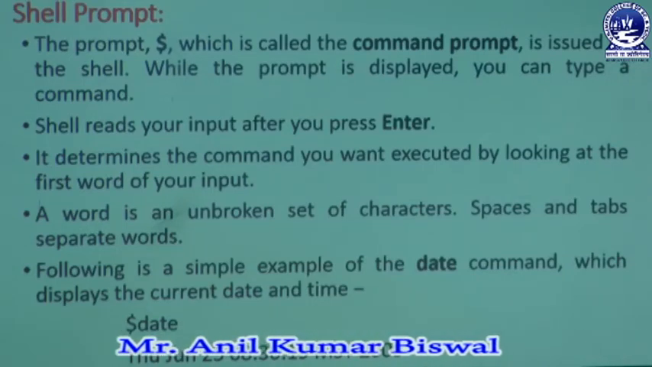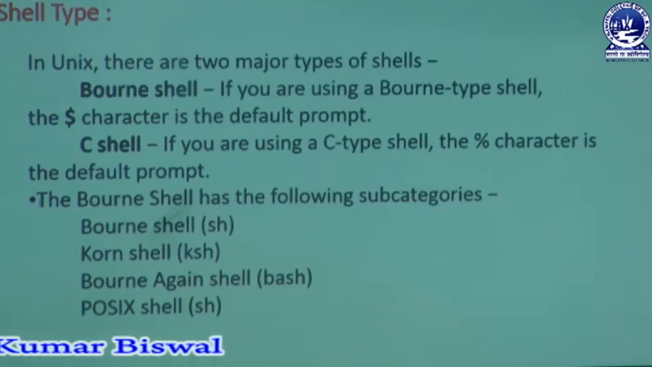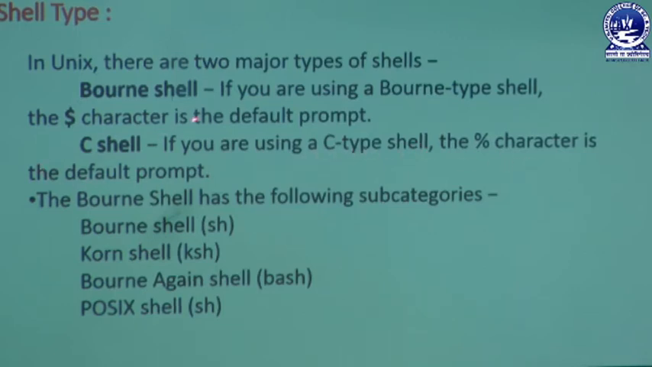In the next slide we are going to discuss the different types of shells. In a Unix system there are 2 major types of shells. One is the Bourne shell. If you are using the Bourne shell, then the $ character is the default prompt. We have another shell, the C shell. If you are using a C shell, then the percent character is the default prompt, but in the Bourne shell we use the $ prompt.